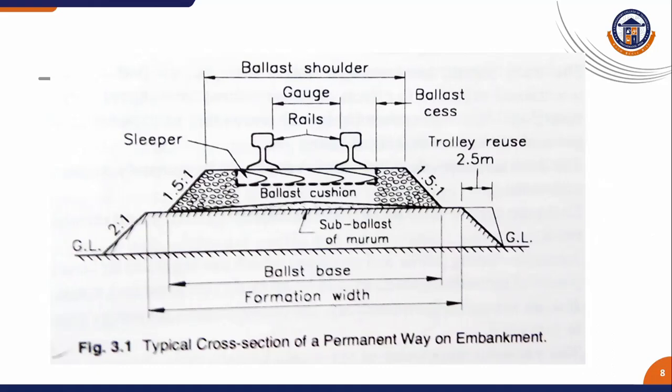Then the ballast shoulder is maintained on both sides. The ballast chest margin is also given. The distance of 2.5 meter is given on the ground level and in the ballast cushion bed.